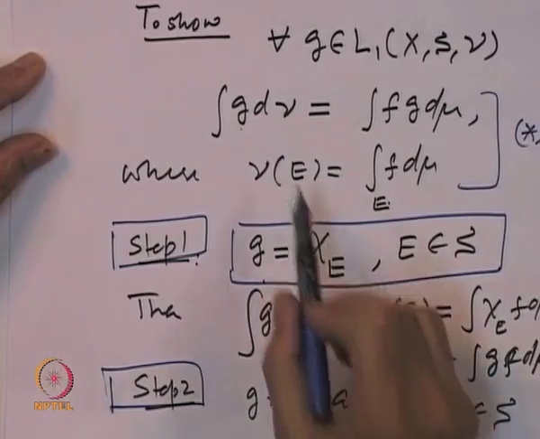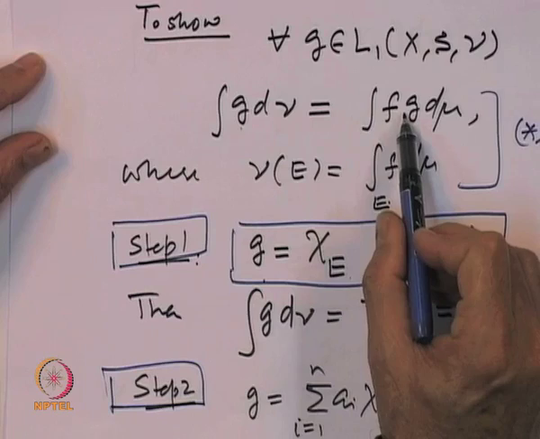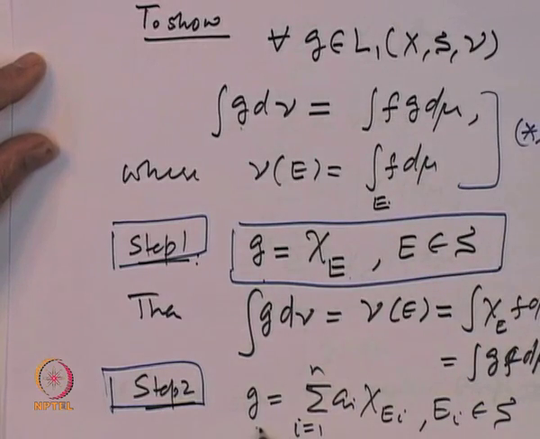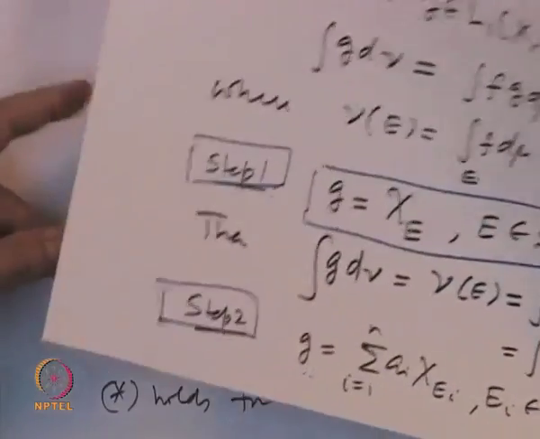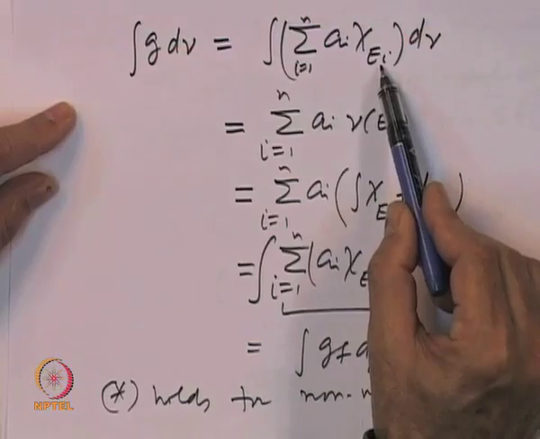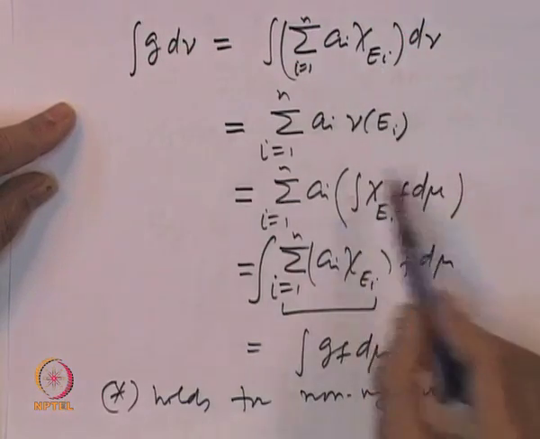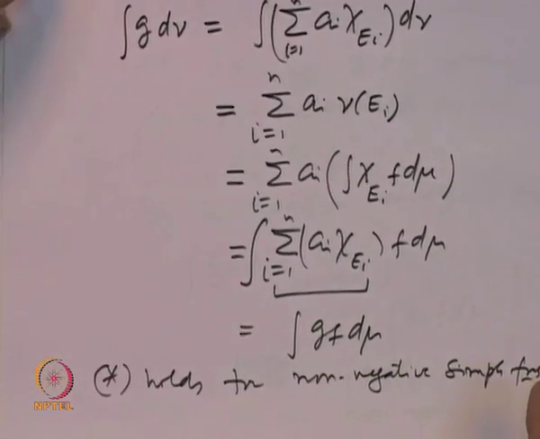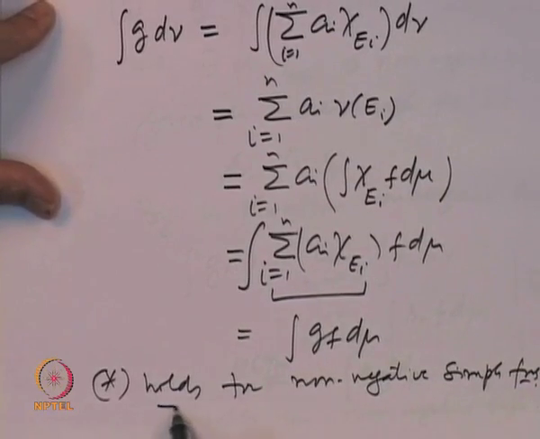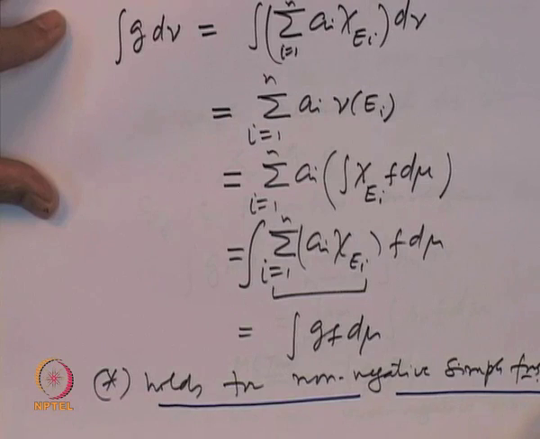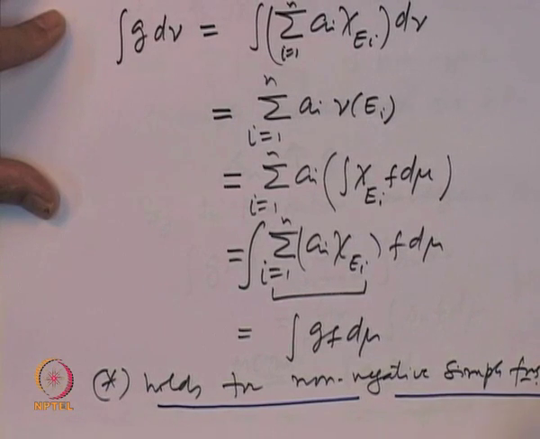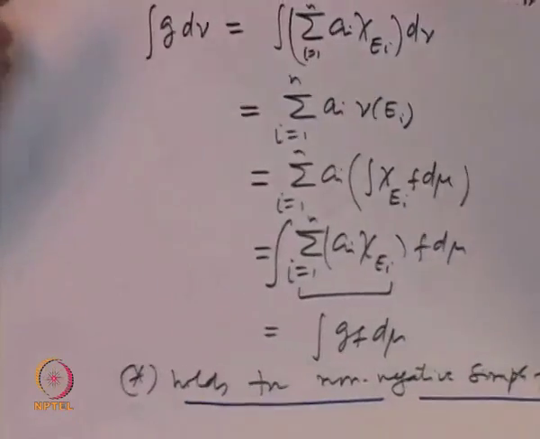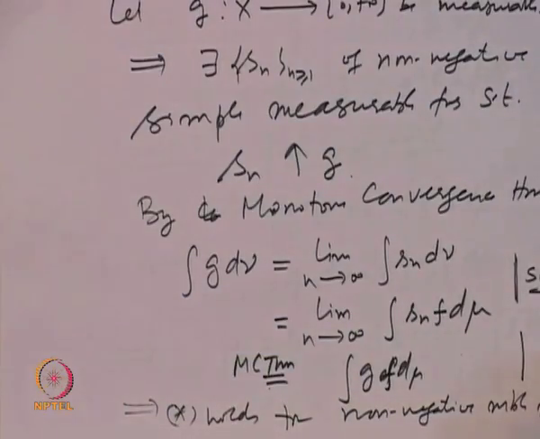So, step 1 is to verify the required thing holds for characteristic functions, and in step 2, by using the property that the integral is linear, we show it is true for every non-negative simple function. So, take g a non-negative simple measurable function, g equal to the sum of a i times the indicator function of A i, and interchange and show the required property holds. So, step 2 was that the required property holds for non-negative simple measurable functions, and then an application of the monotone convergence theorem.